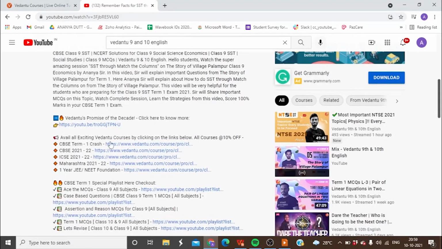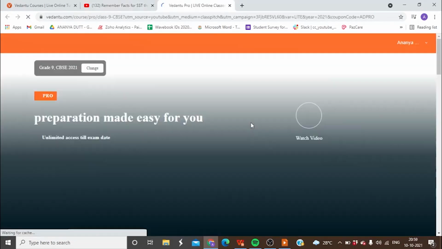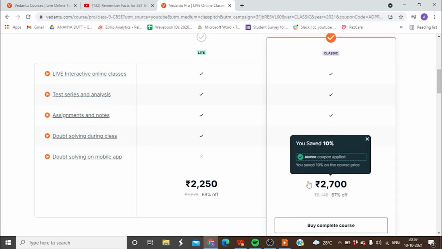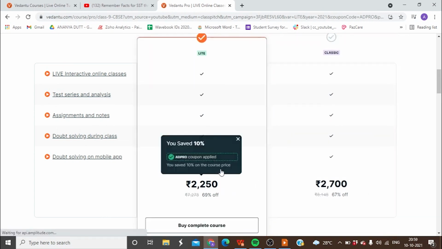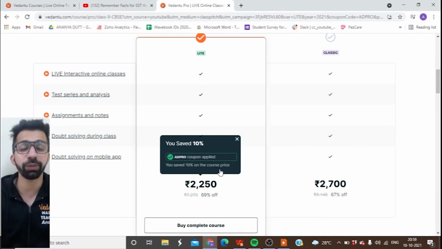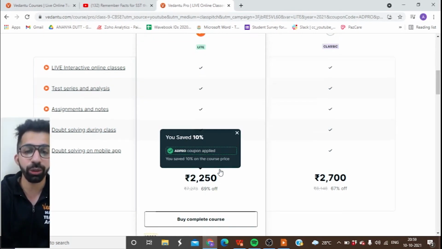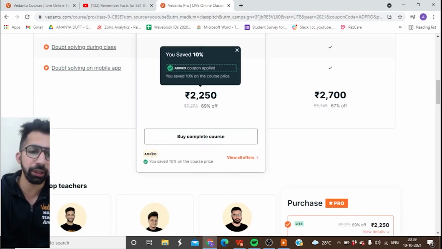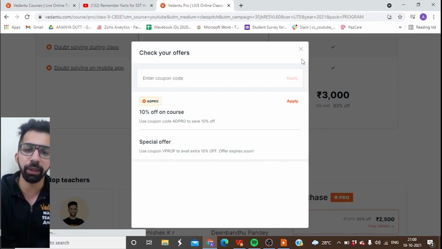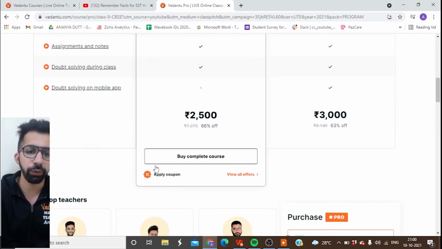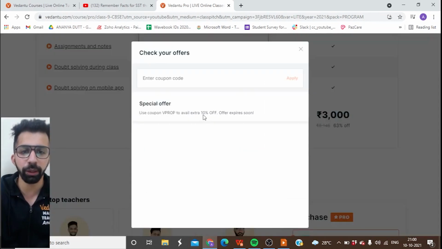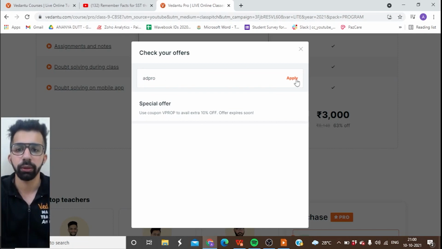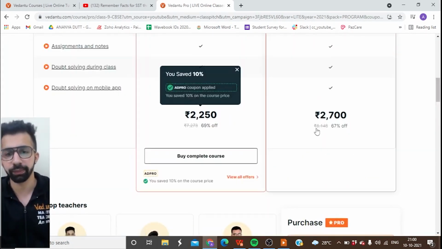If you are planning for term 1, guys, do you know what is the price for the term 1 crash course? It is just 2250 and 2700. That's it for entire term 1. Guys, for entire term 1 with all these benefits, 2250 and 2700. This is after applying my coupon code, which is already given, AD Pro. Let's take an example. If this code is not applied, you will get such kind of view. Apply coupon. Just click on apply coupon, type AD Pro, and get flat 10% off on all the plans.